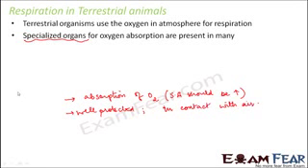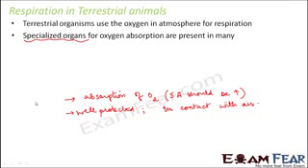What I'm trying to say is, oxygen is present in the air. Now whichever organism has a specialized organ for respiration, that organ has to be in contact with air. Only then it will be able to take in oxygen present in air. But at the same time, since that organ is involved in the exchange of gases, it is a very critical organ, so it should also be well protected inside the body. So both of these need to be taken care of. It should be well protected, I mean it should not be very much exposed on the surface. At the same time it should be in contact with air.